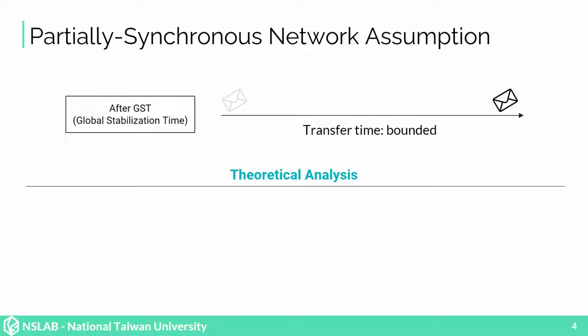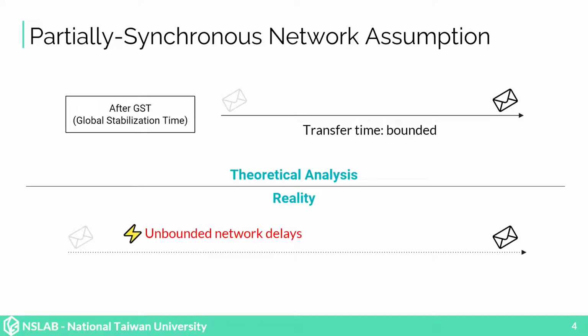Theoretically, a partially synchronous network assumes a global stabilization time, or GST, such that all packets can be delivered in a bounded transfer time after the GST. In reality, however, network delays are usually unbounded, and network attacks can make the network environment extremely unstable.